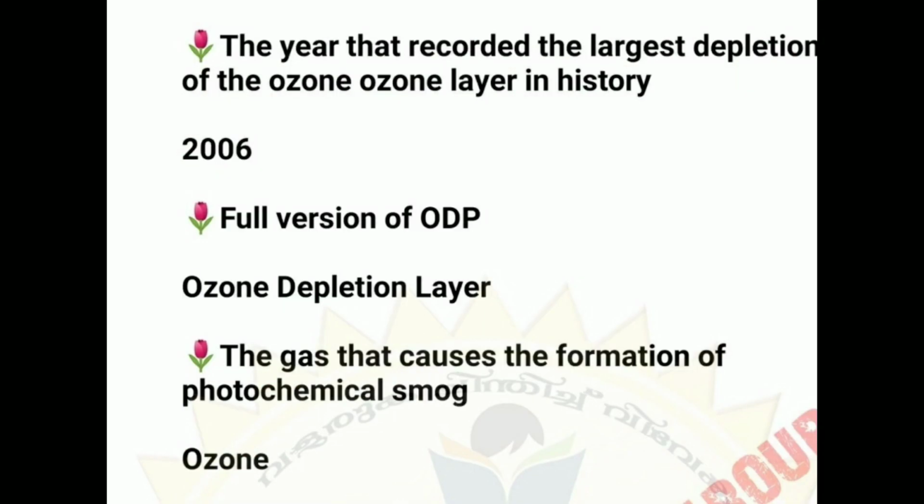The year that recorded the largest depletion of the ozone layer in history: 2006. Full form of ODP: ozone depletion potential. The gas that causes the formation of photochemical smog is ozone.